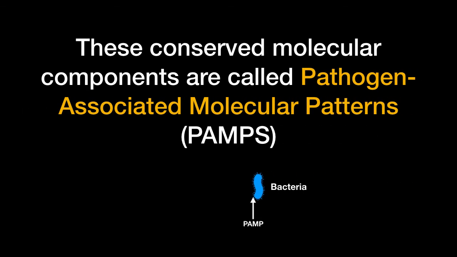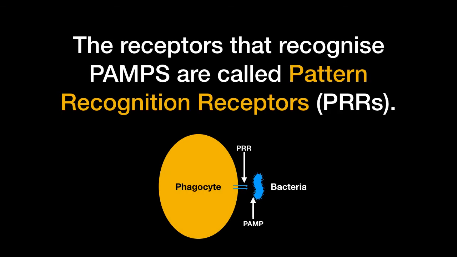These conserved molecular components are called pathogen associated molecular patterns, or PAMPs. The lipopolysaccharide of gram negative bacteria is also an example of PAMPs. Now, the receptors that recognize these PAMPs are called pattern recognition receptors, or PRRs. Now, these PRRs are present on the phagocytes so that they can identify the pathogen and eliminate them.